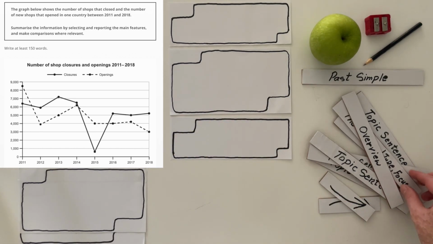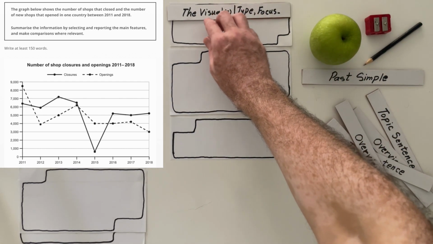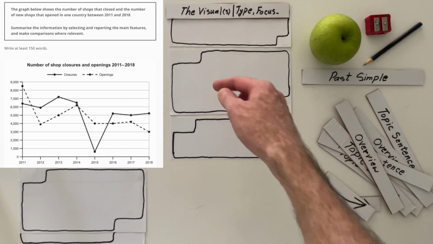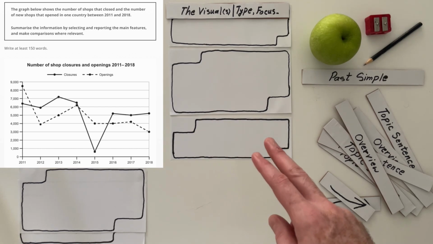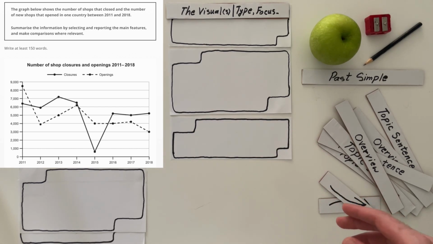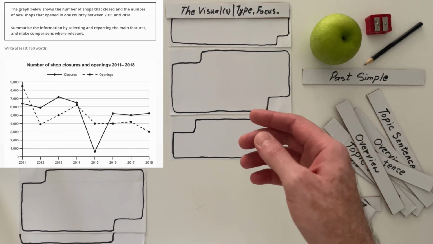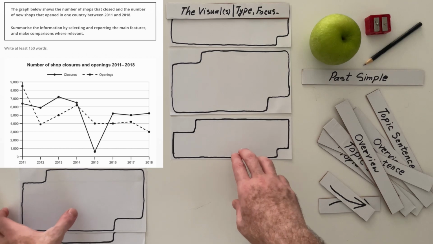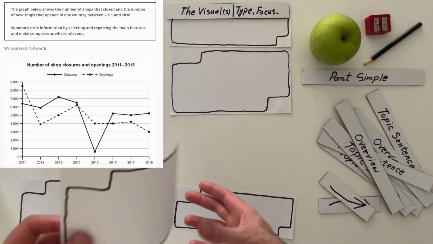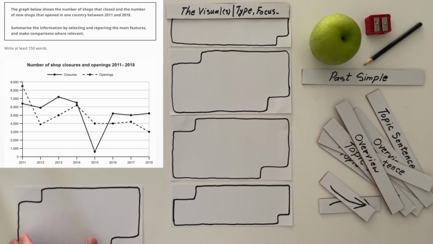It's a line chart. I'm going to devote my very first sentence to this. And here I am going to say what type of visual it is. It's a line chart, and there are two lines. There are ups and downs. The dashed one is all the openings, and the solid one is all closures. How are we going to address that? I think in either scenario, we're going to need two body paragraphs. So I'm going to put two body paragraphs, and I'm going to introduce two different scenarios.